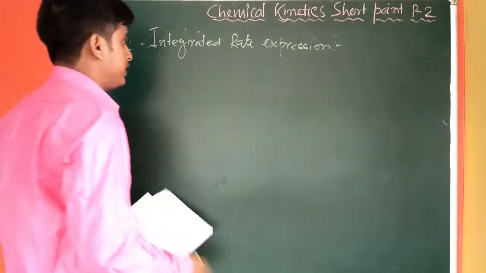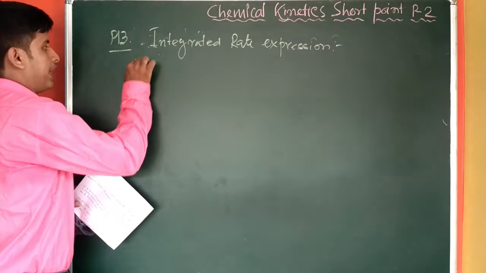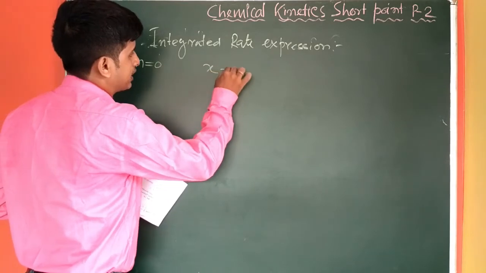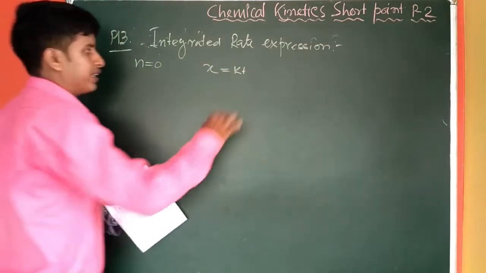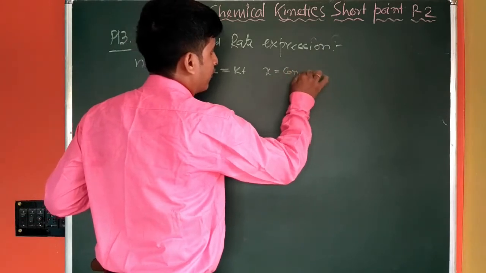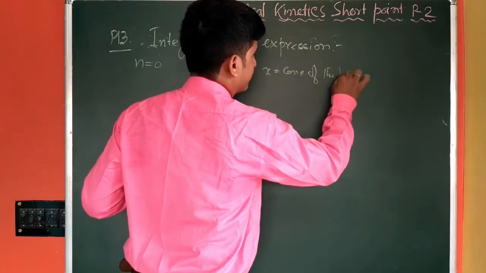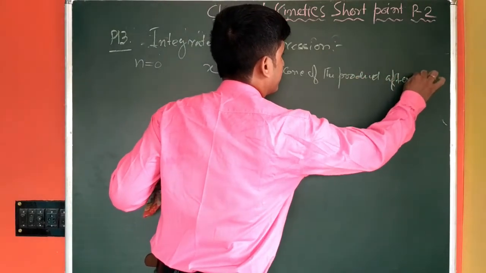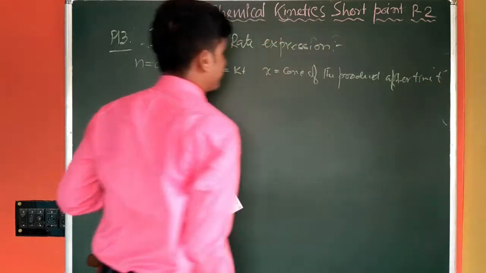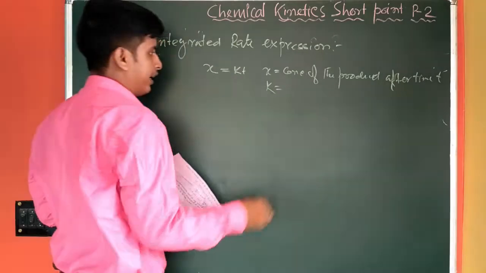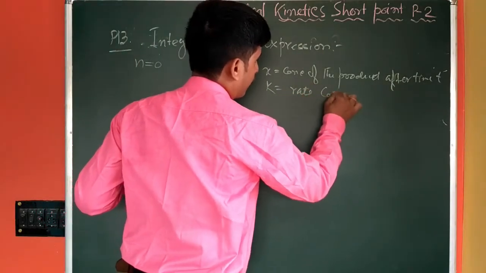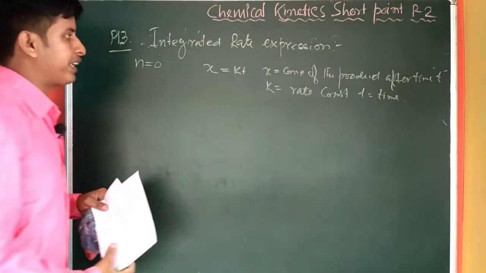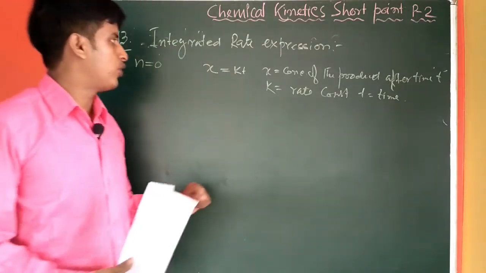So in case of zero order reaction, n equal to 0, the rate expression is x equal to kt. What is x? x is the concentration of the product after time t, k is the rate constant and t is time. So this is the final rate expression in case of zero order reaction.